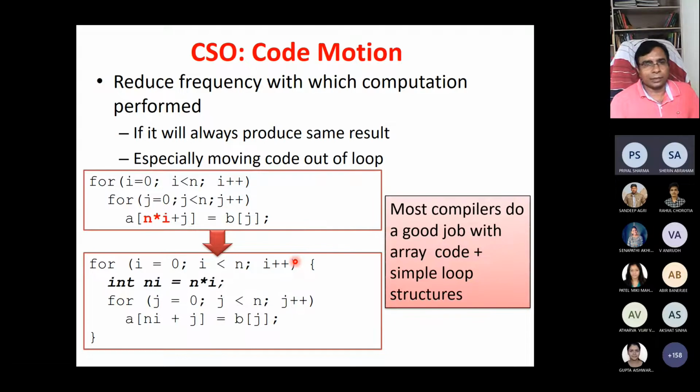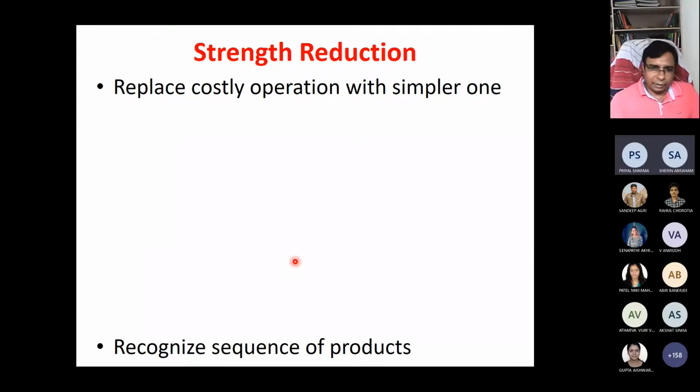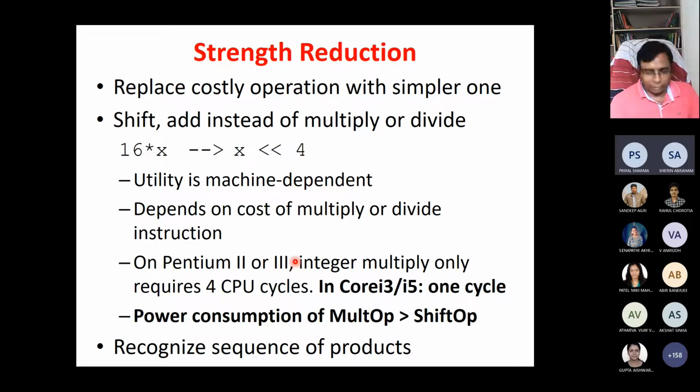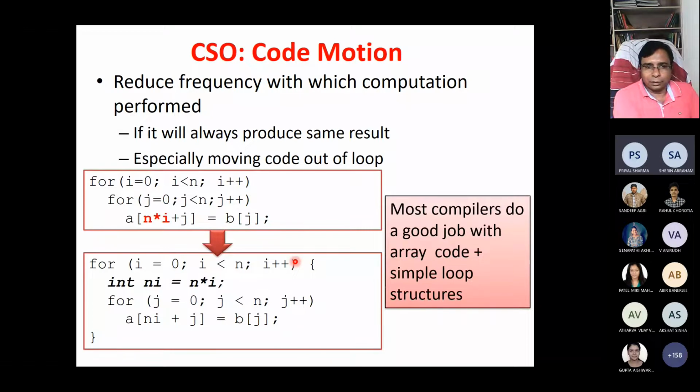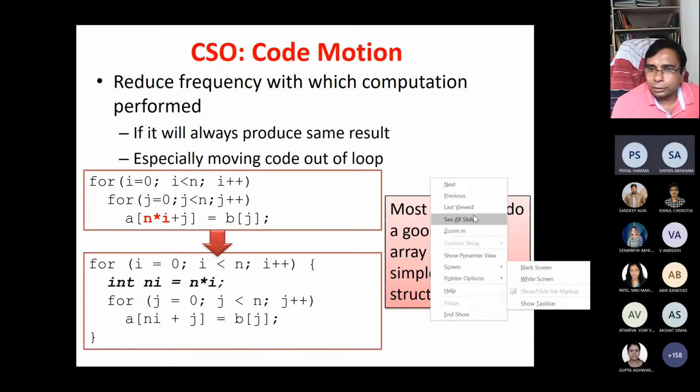Yes, sir. Okay. Strength reduction is another example: replace costly operations with simpler ones. Sir, how does the compiler recognize that this part is independent? Internally the compiler has code to optimize, and a lot of things to optimize. But suppose in this case you put a dummy procedure inside.